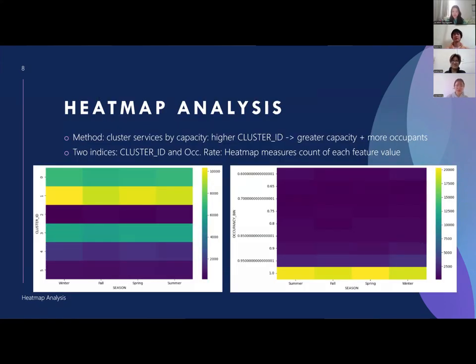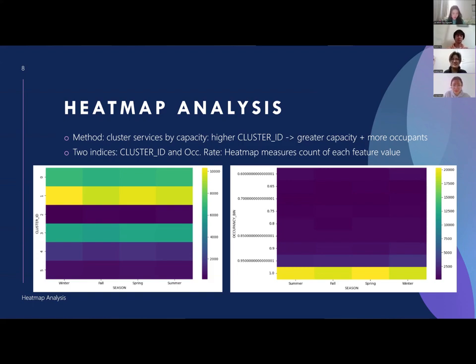I'm going to go over the heat map analysis now. The method that we use is to cluster the services using k-means clustering. We were able to find out that the capacity has the highest impact on this numerical data. So with that in mind, we assigned the higher cluster IDs to the greater capacities, which have more occupants. We also decided to index the heat maps on the occupancy rates to see any similarities between the data.